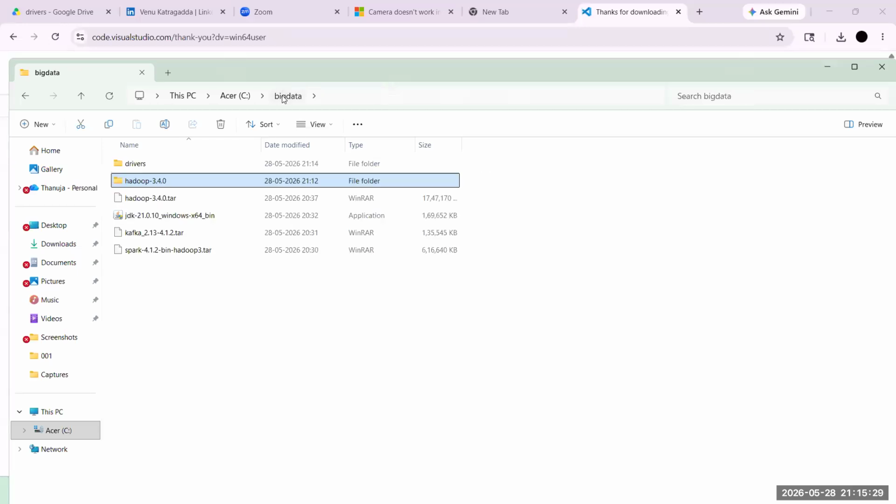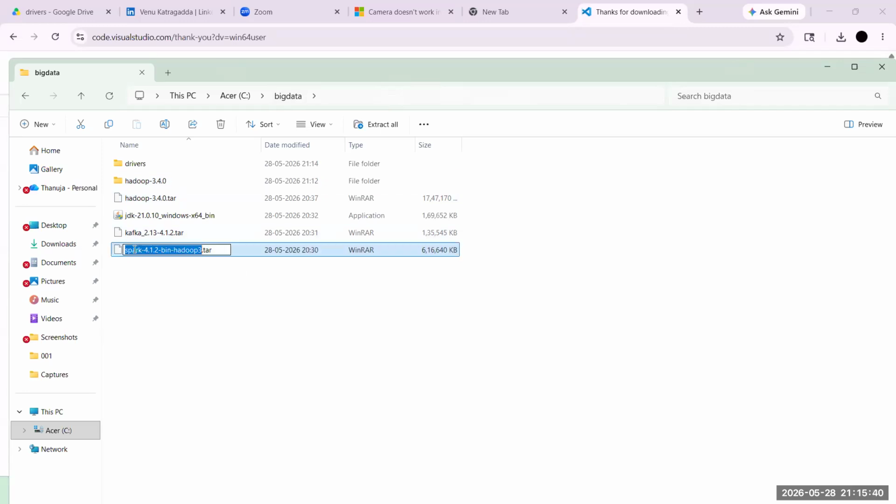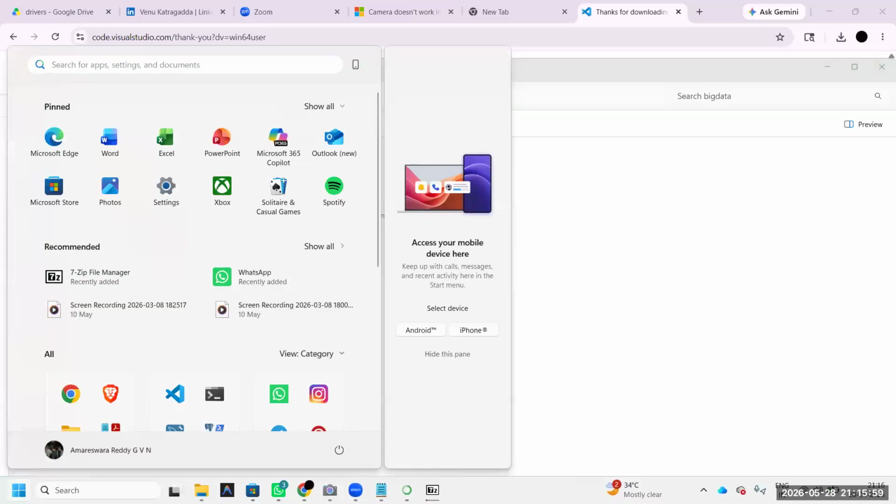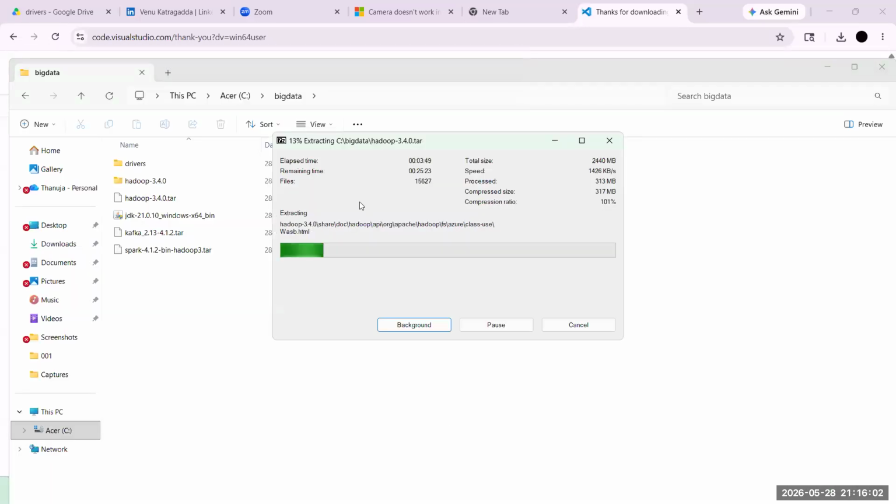How? Go to big data softwares. I think it's not extracted. It will take little time. After extracting, that's also same. Maybe you have Spark like this. You will get the same folder within 5 minutes. You will get this folder without tar within 2 minutes. The main reason here it is extracting 7-zip. That's why it will take little time. Usually, to extract all this file, it will take another 3 minutes minimum. Please wait within this time.